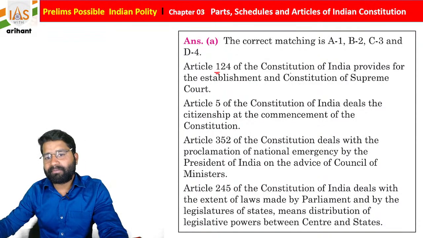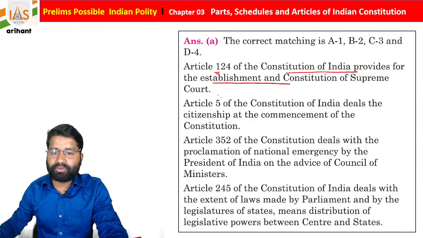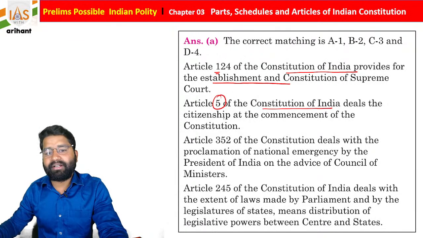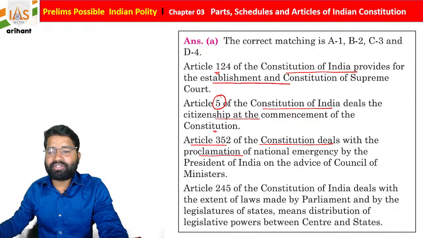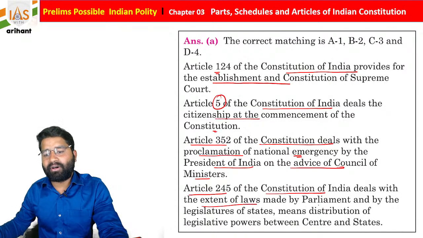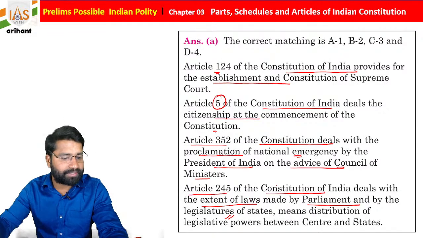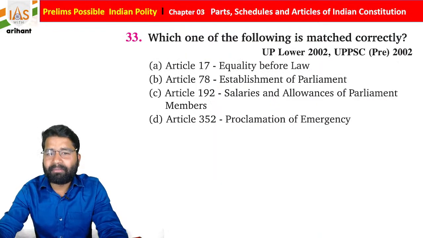Article 124 of the Constitution of India provides for the establishment and constitution of the Supreme Court. Article 5 of the Constitution of India deals with citizenship at the commencement of the Constitution. Article 352 deals with the proclamation of national emergency by the President of India on the advice of the Council of Ministers. Article 245 deals with the extent of laws made by Parliament and by the legislature of a state, meaning distribution of legislative power between the center and state. Okay, so just try to remember this data.